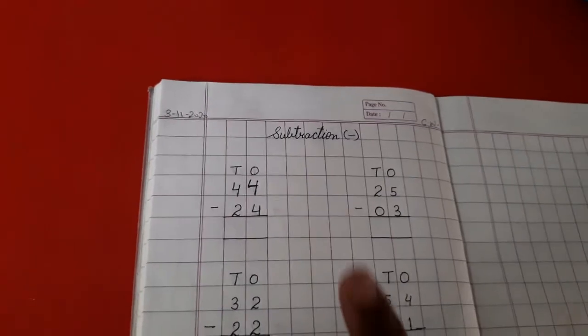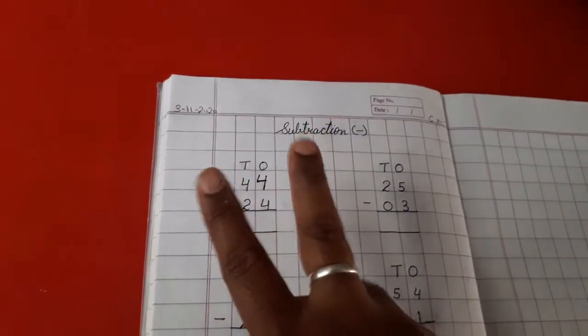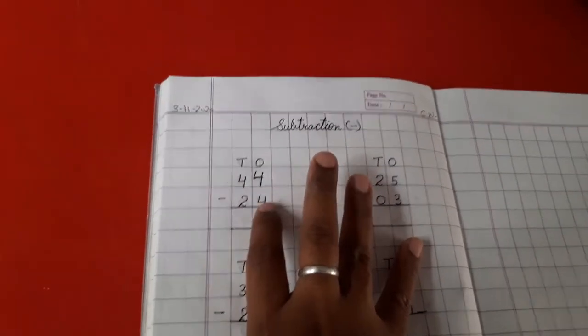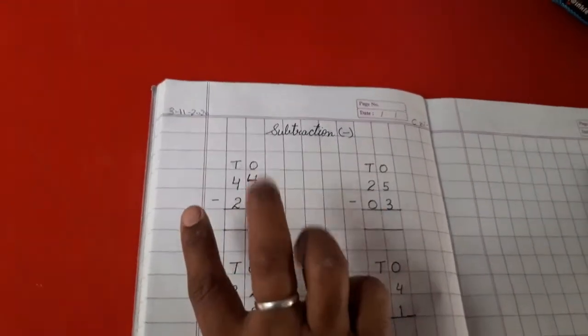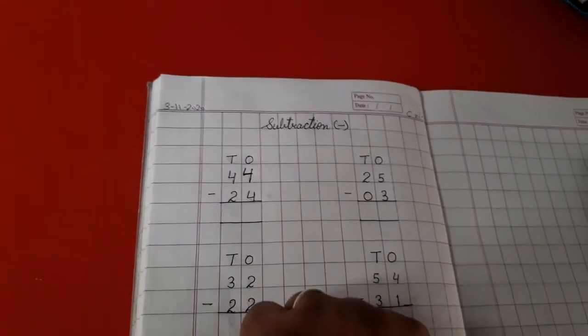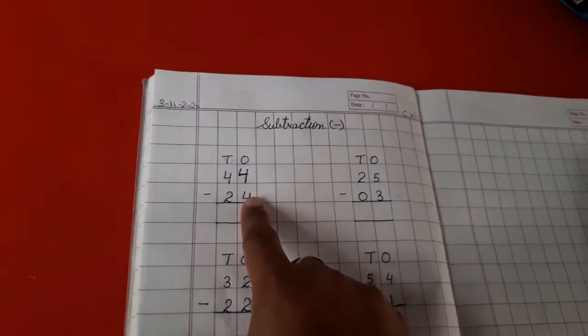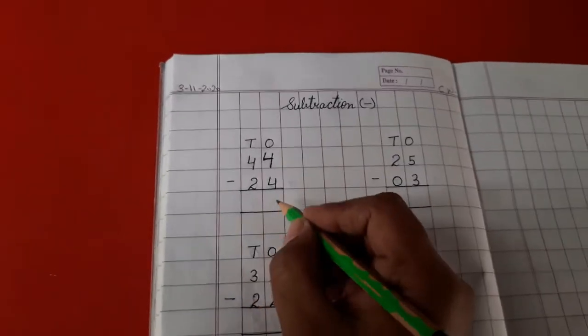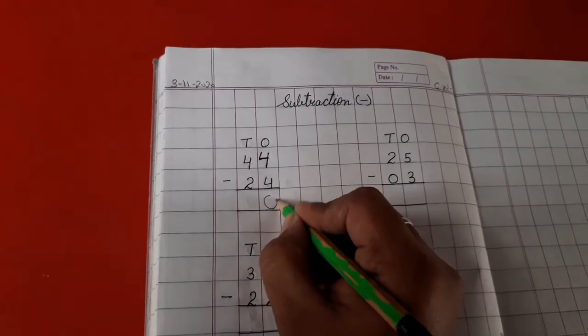So let's open 4 fingers, 1 2 3 4. So we have 4 fingers. Now how many do we have to minus? 4. 1 2 3 4. We opened 4 but we minus 4, so we are left with nothing. So what are we going to write? Nothing means 0.